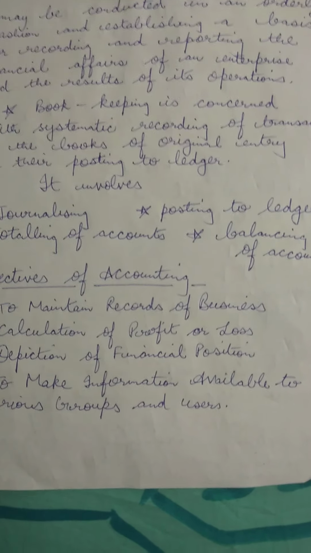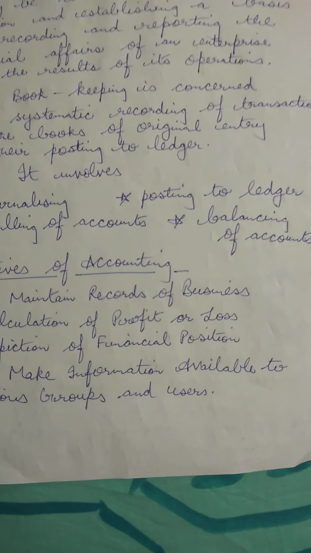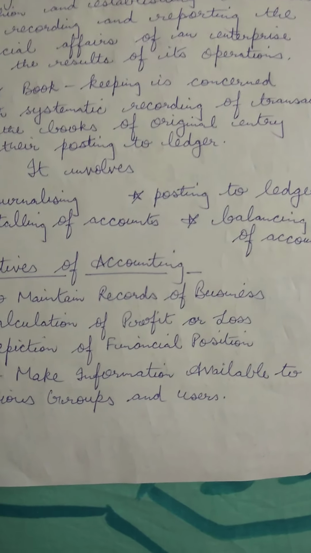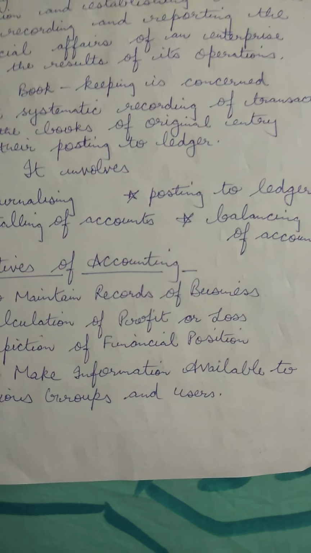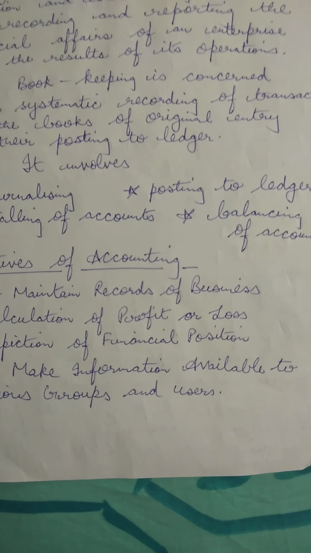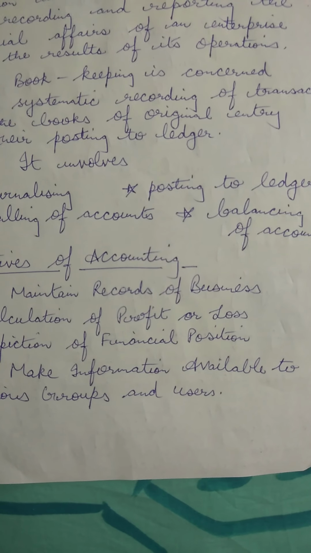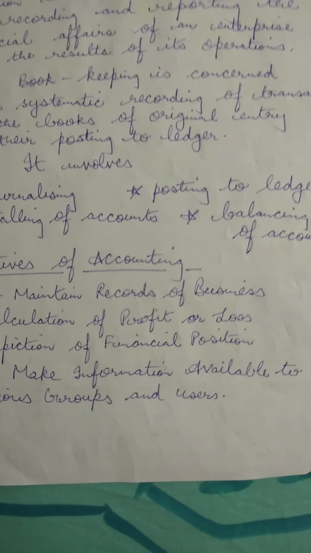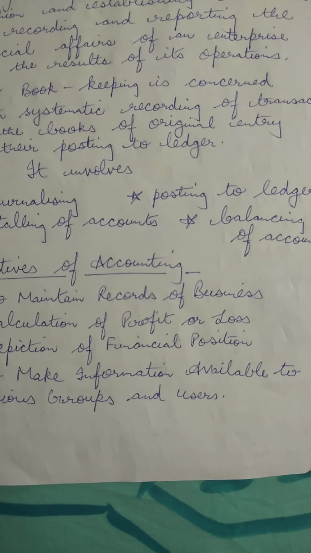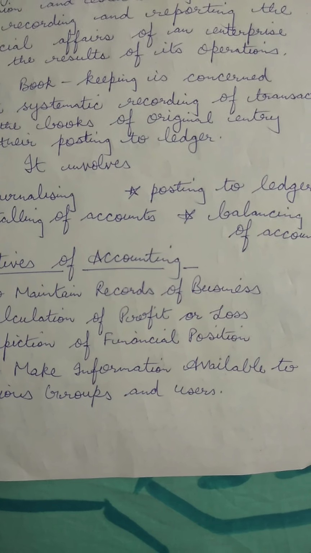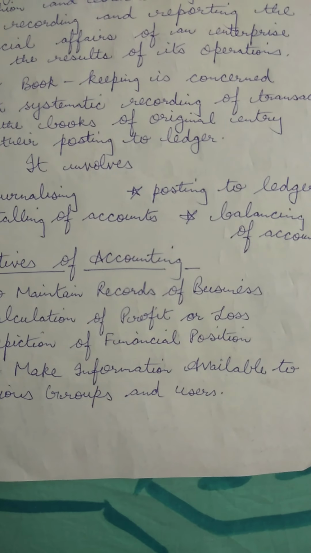The next objective is depiction of financial position. Yes, children, accounting helps a business to depict its financial position. A business firm, children, wants to know its financial position at all times. For this purpose, a statement called the balance sheet is prepared. What does this do? Children, the balance sheet helps to show the assets and liabilities of the business and the amount of capital invested.